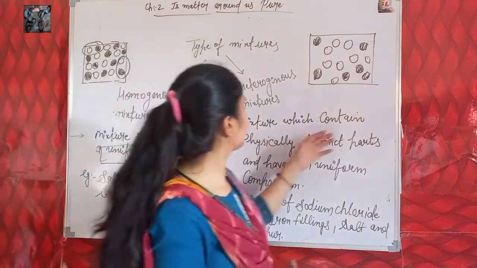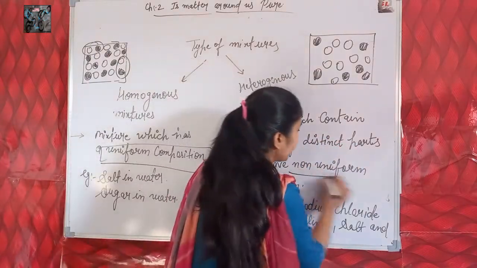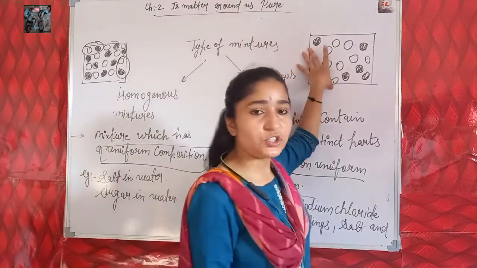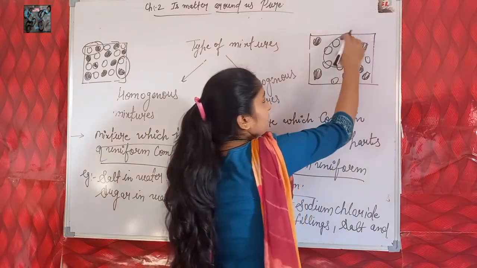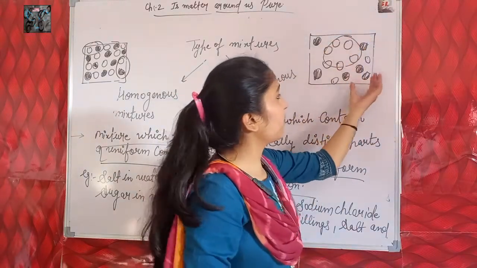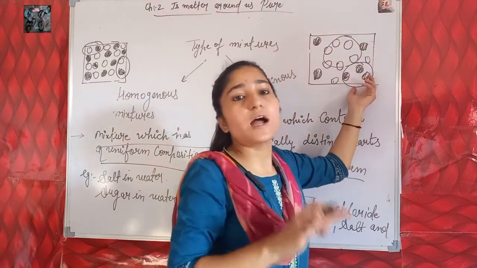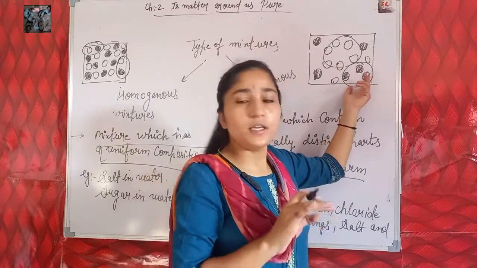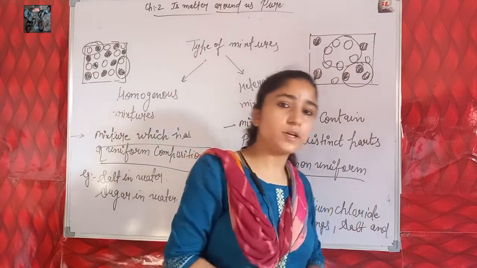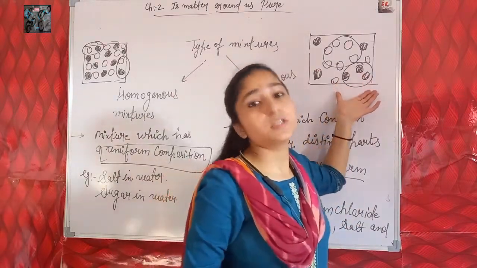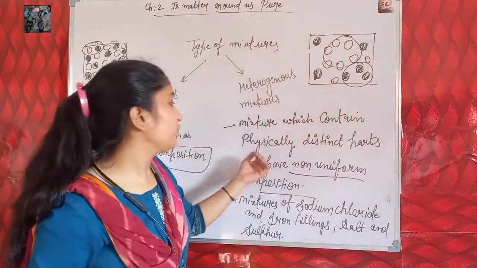While here is a mixture which contains physically distinct parts and non-uniform composition. Particles of this mixture are not evenly distributed. As you know, the quantity of these types of particles is more here, and the quantity of these types of particles is more here. So here the distribution of particles is not even. Here they are unevenly distributed, so they form a non-uniform composition in a mixture. This type of mixture is known as a heterogeneous mixture. And physically distinct parts